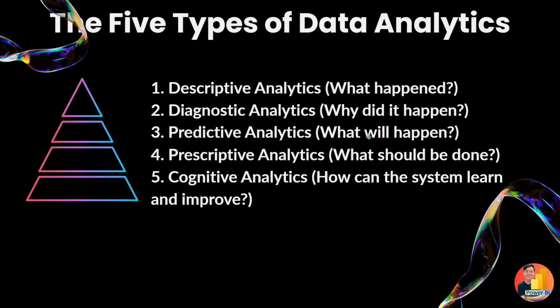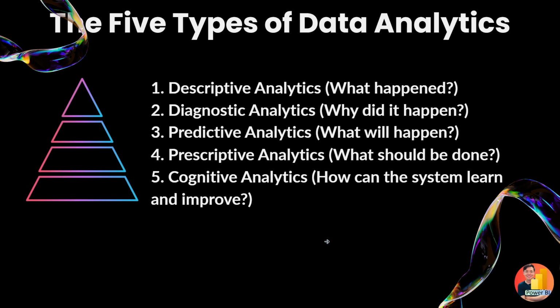By looking at the data and doing some analysis, we can know what's going to happen in the future. Prescriptive: what should be done? Based on all this data and analysis, what can we do to perform better? Cognitive: what can the system learn and improve? This is where AI and machine learning are involved. There are so many types of analytics, each one harder than the other. Number 5 is the hardest, and number 1 is the easiest.